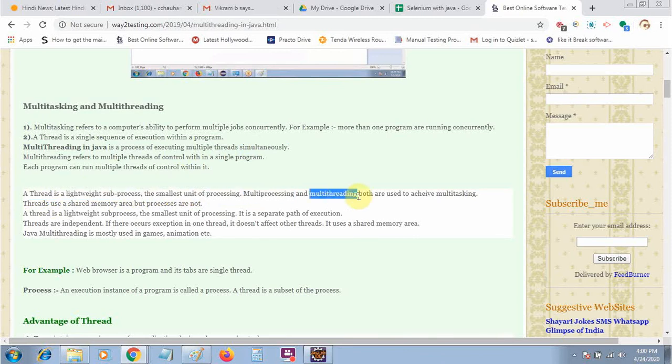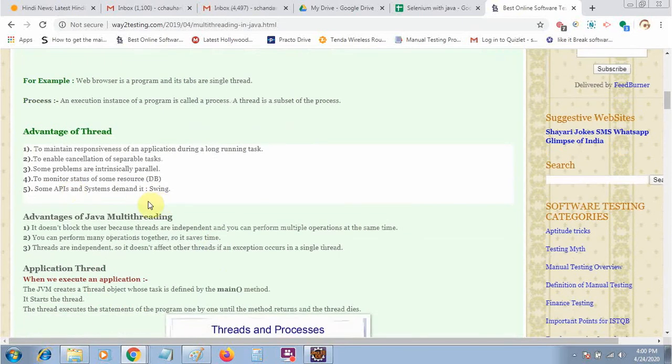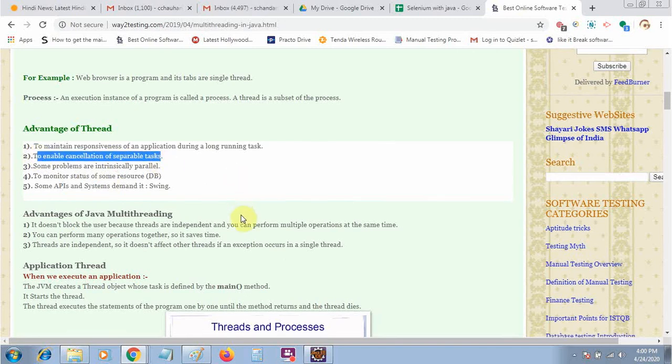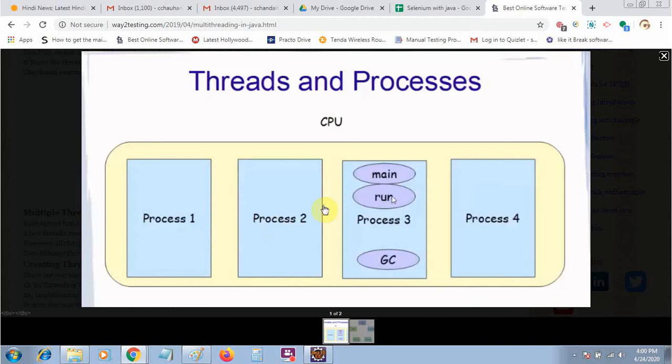Multiprocessing and multithreading both are used to achieve multitasking. There are different advantages, like monitoring the status of some resources and others. We will see real-time examples. Also here I have defined the thread and process. There are multiple processes running. Suppose that your CPU divides the memory, and one process may have multiple threads.